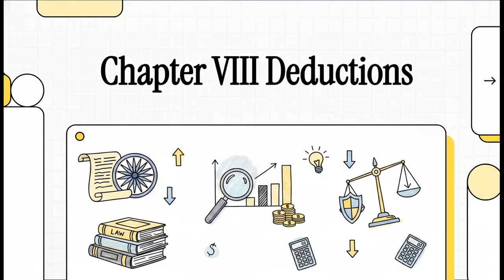All right, let's dive into a massive shift in Indian taxation. Today, we're unpacking Chapter 8 of the new Income Tax Act 2025. Specifically, we're going to summarize sections 122 to 154, which deal with deductions to be made in computing total income.